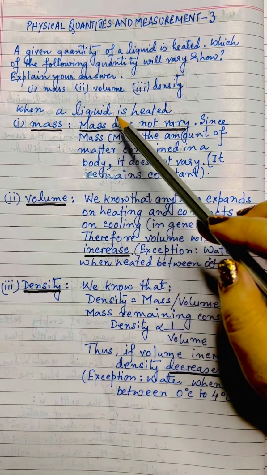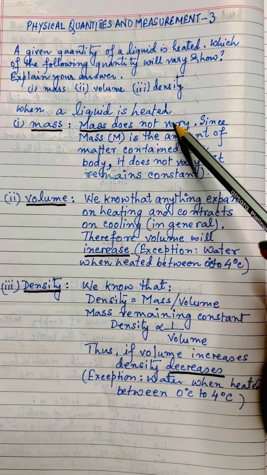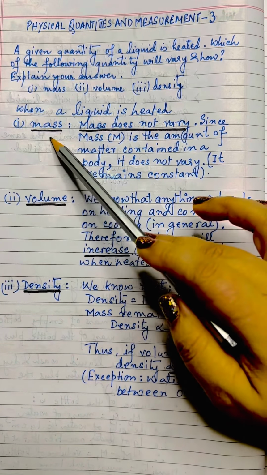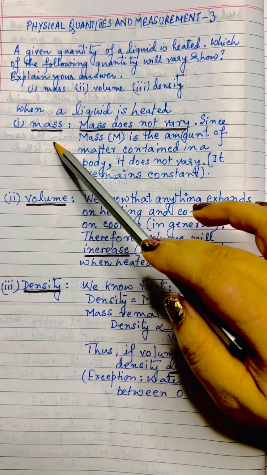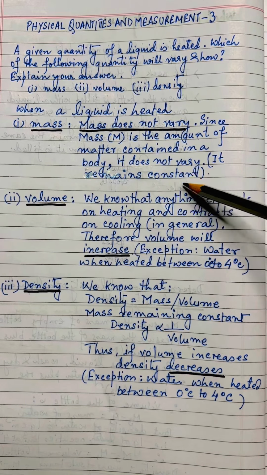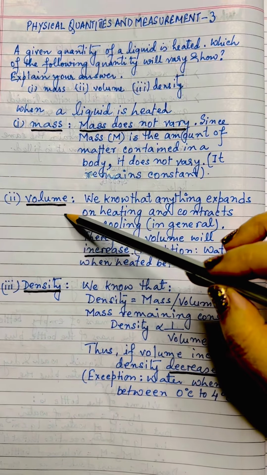When a liquid is heated, mass does not vary. Why does it not vary? Because we know that mass is the amount of matter contained in a substance or in a body. Therefore, it does not vary. So mass remains constant. Next, we are coming to the volume.